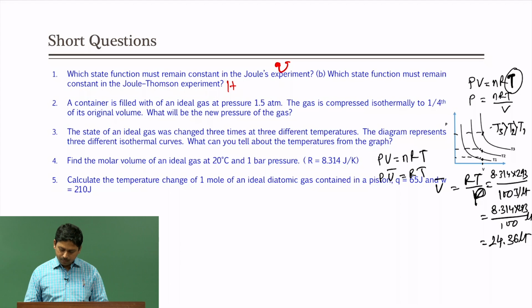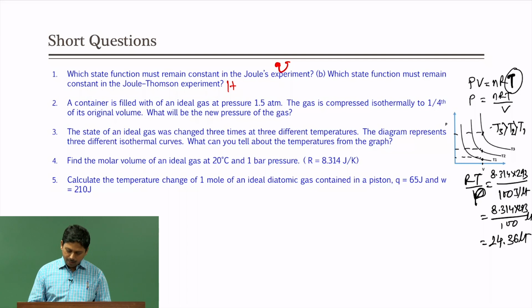Okay, next question, calculate the temperature change of 1 mole of an ideal diatomic gas contained in a piston, where Q is 65 joule and W is 210 joule.